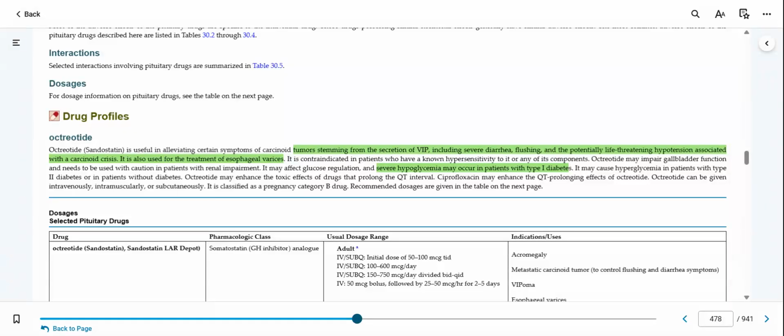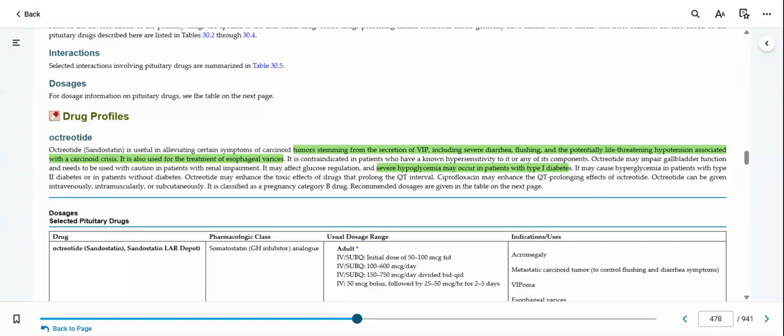So my first one, my octreotide, we mentioned what that one did. Let me see if I want to tell you anything specific on that one. That octreotide is useful for alleviating those symptoms of carcinoid tumors stemming from the secretion of VIP, including severe diarrhea, flushing, and life-threatening hypotension. It's also used in the treatment of esophageal varices. I've seen esophageal varices on patients that were alcoholics and had vomited quite a bit.